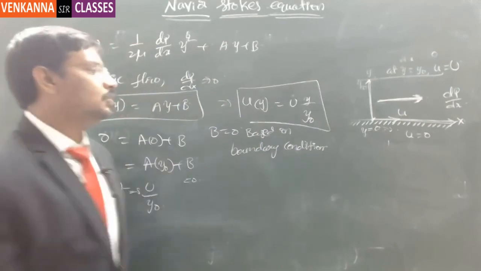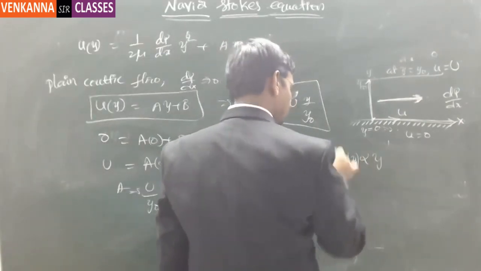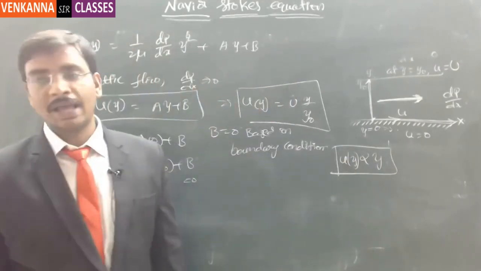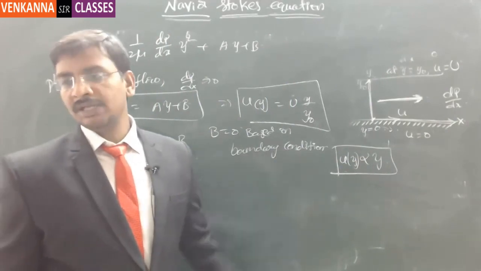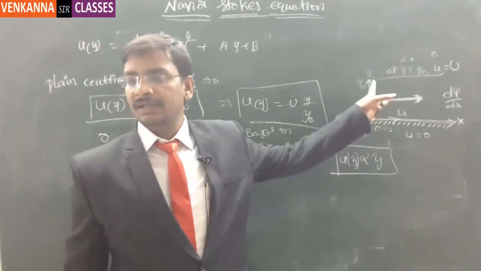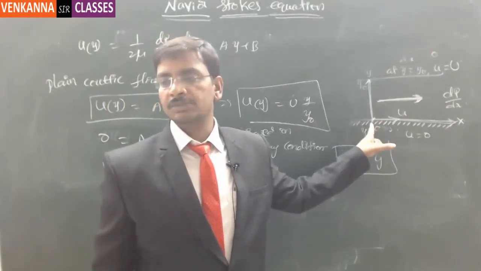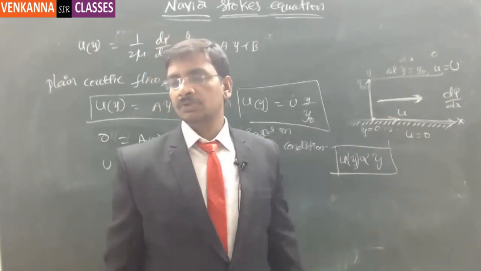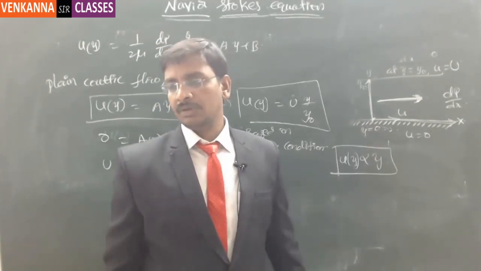So u of y is directly proportional to y. This is what we call the planar flow or the laminar flow. Got it? This is the plane Couette flow equation. Plane Couette flow means the velocity is linearly increasing as we go to the top. The velocity component, which is 0 at the bottom, keeps on increasing and reaches a final value of capital U. So at any instant, there will be a different velocity. Got it?